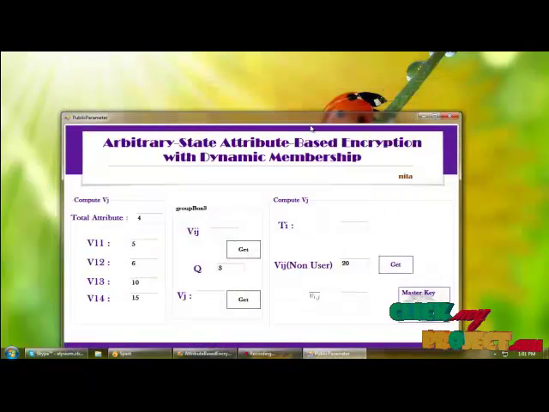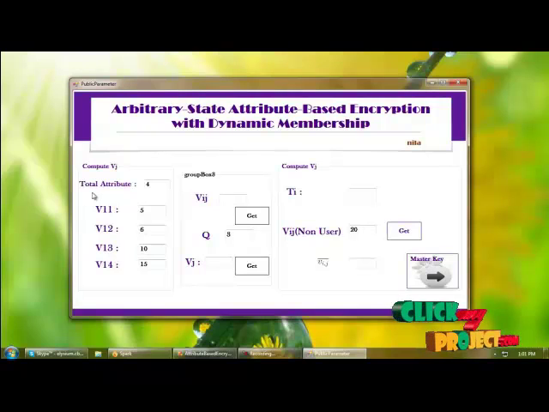And next we are generating the public parameter here. For that we are getting the total attributes of the login user, that is the created user, and I am getting V1 and V2. These are attribute values of the created user, and based on this I am getting the VIJ value, and based on VIJ and the Q value I am getting the VJ value.